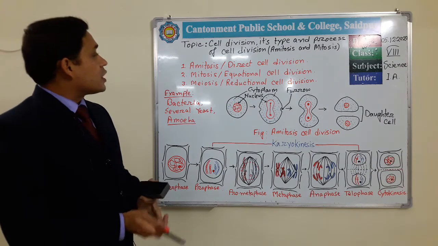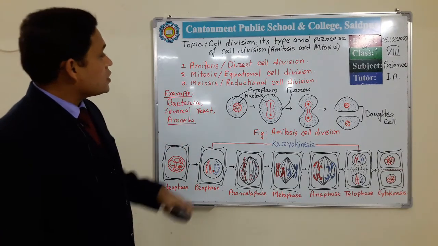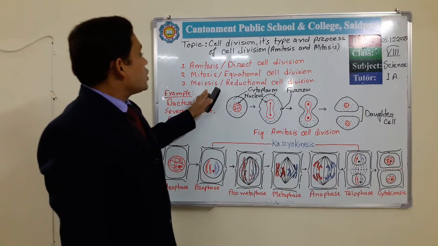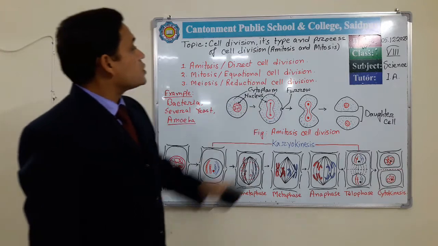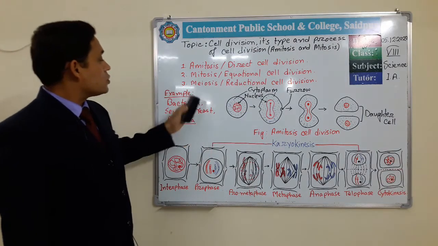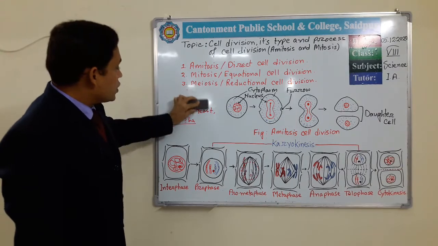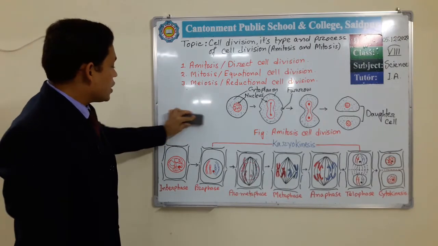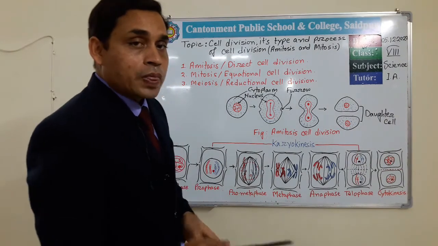The second type of cell division is mitosis, and the third one is meiosis. Today we mainly discuss the process of amitosis and mitosis cell division. So now we have mitosis cell division. What is mitosis cell division, and where does it occur?